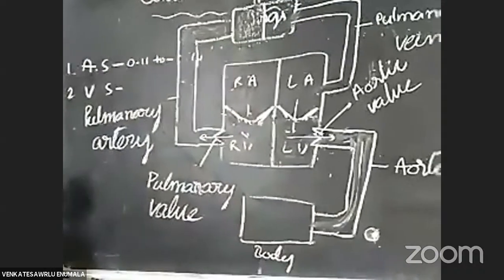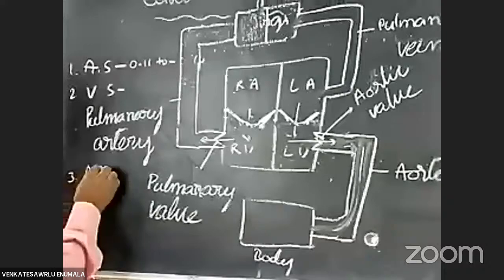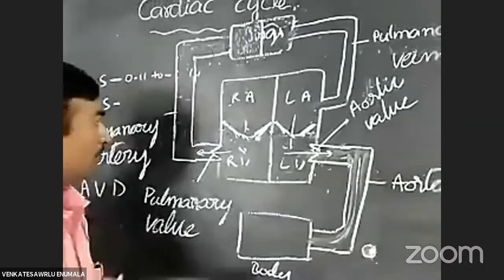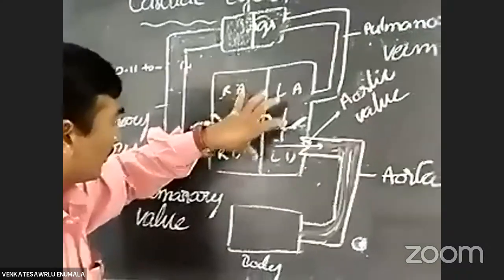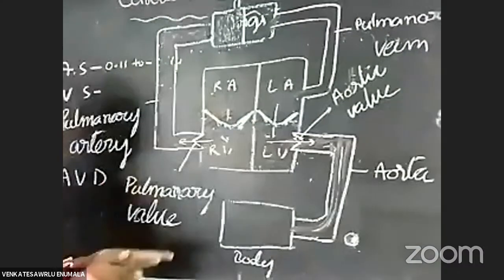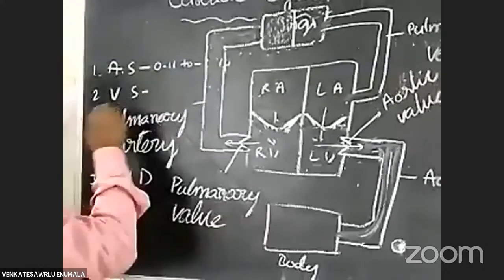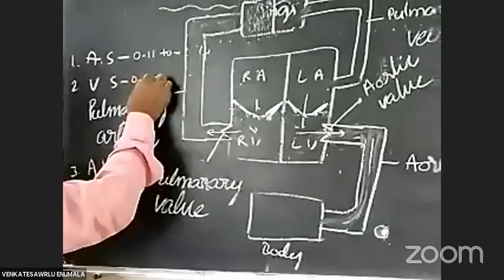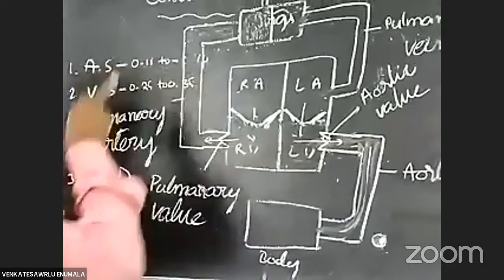Next, third, already you know, the auriculoventricular diastole. In the auriculoventricular diastole, these and these are relaxed. The ventricular systole takes nearly 0.27 to 0.35 seconds only.